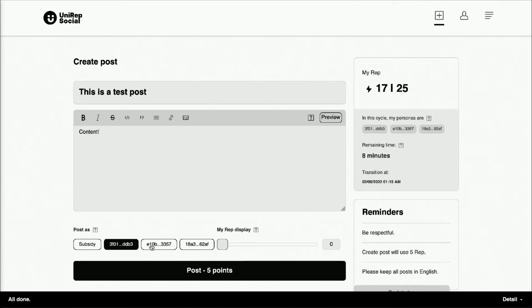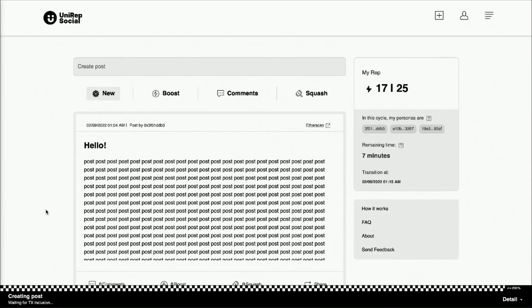We also have this third field called subsidy, which is some custom logic that we built into Unirep Social for creating reputation. This is how reputation is created within the system instead of doing an airdrop. We'll select this middle epoch key, and then we'll choose to show that we have at least 10 reputation, and we'll spend 5 reputation to make this post. As you can see at the bottom, a ZK proof was generated, and it's been uploaded to the backend, which is now broadcasting a transaction. And there you have it. That's a post on Unirep Social.